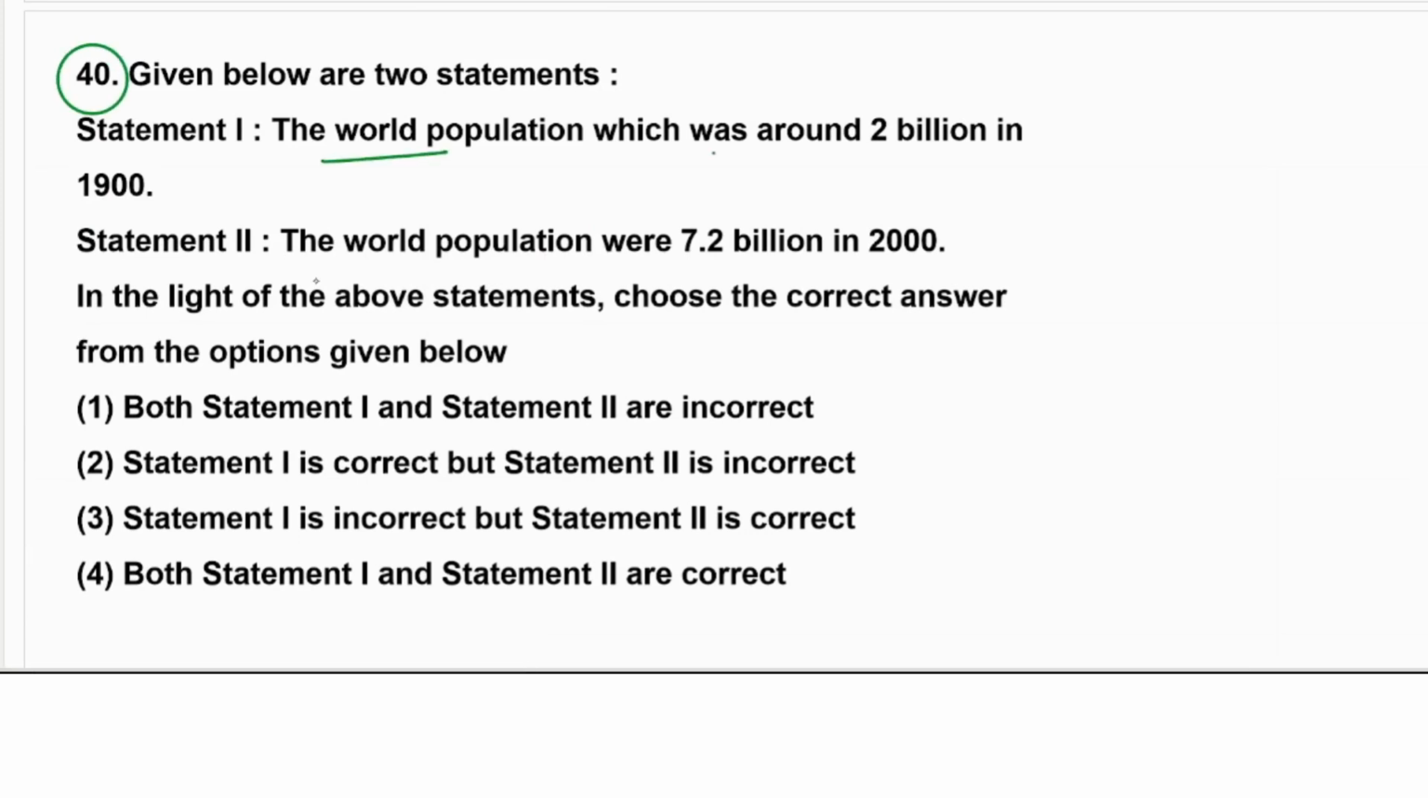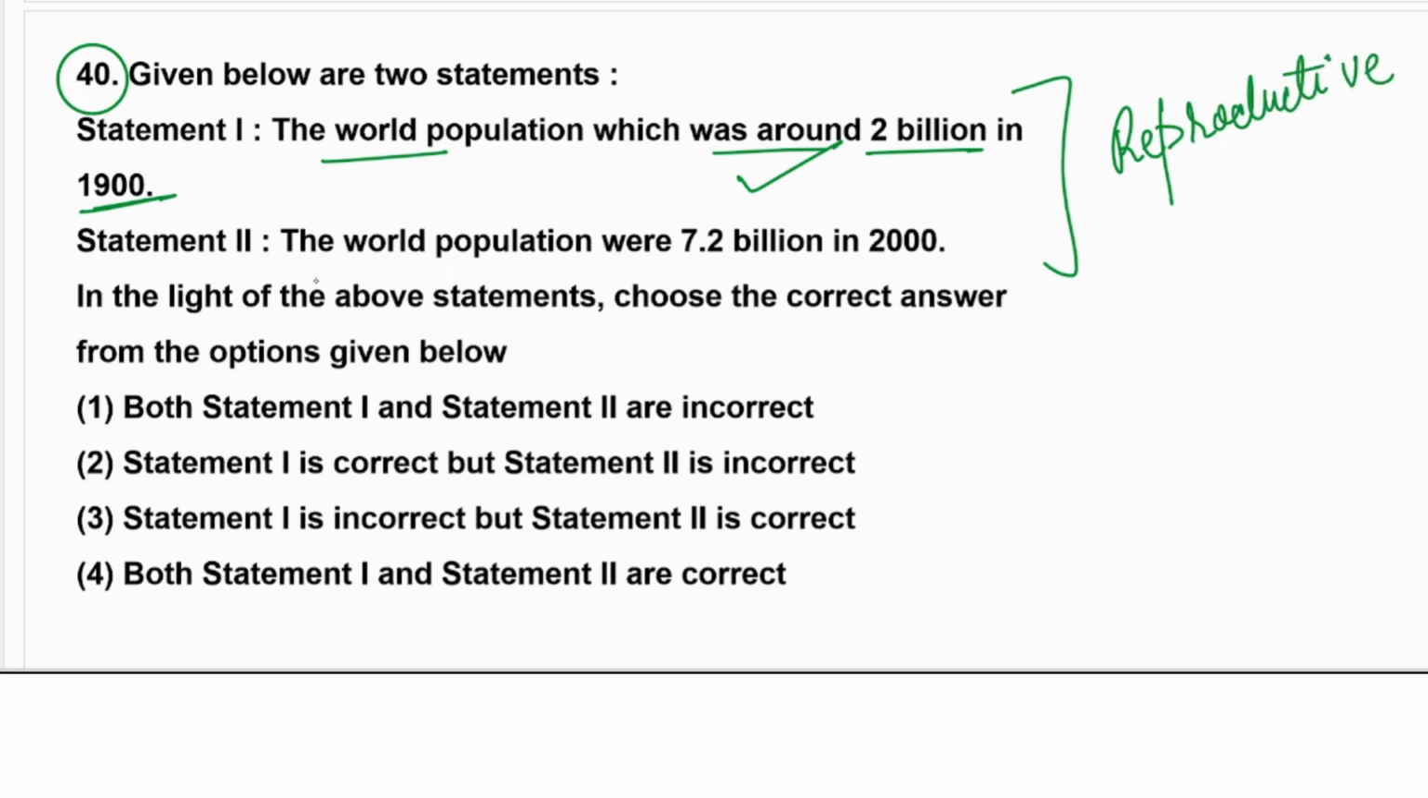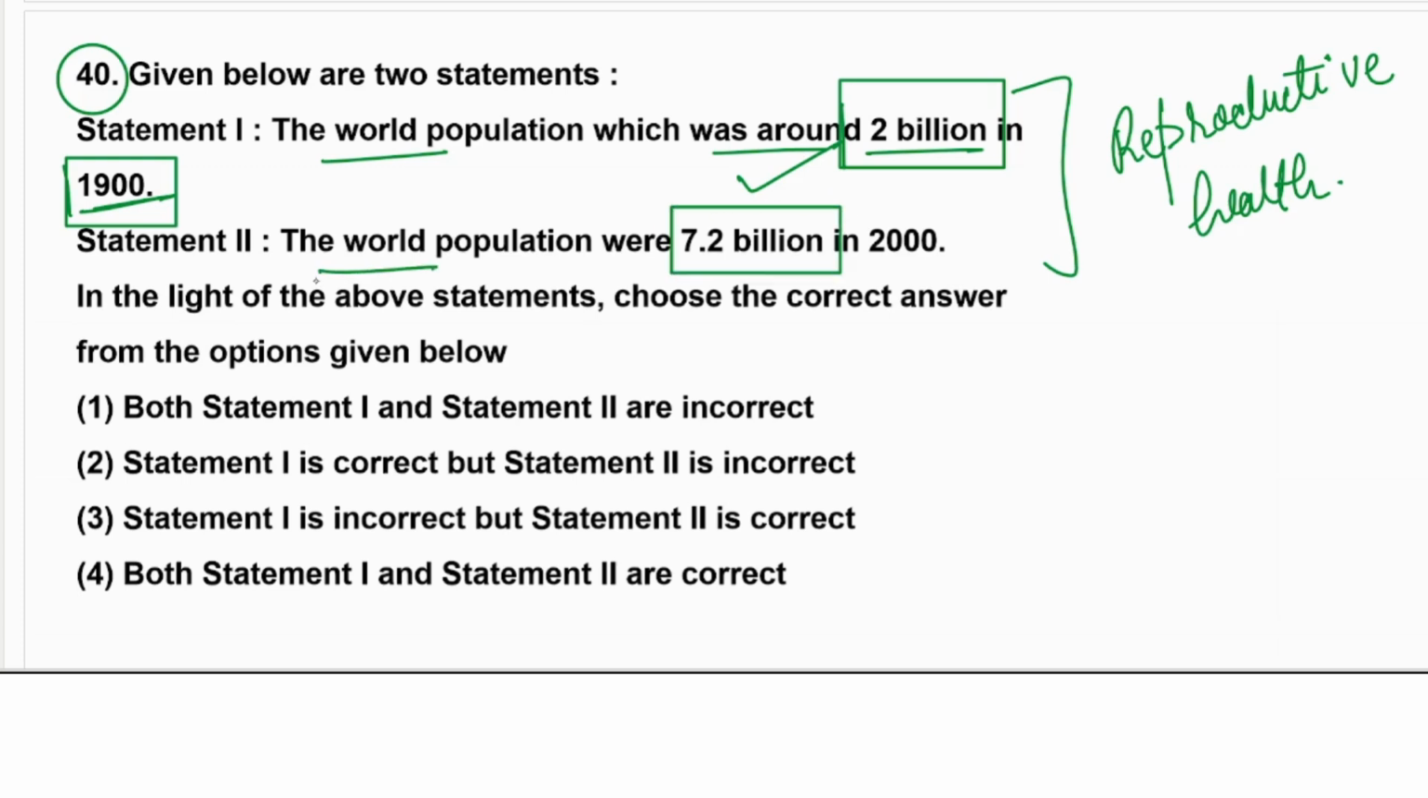The next is question number 40. The statement is the world population, which was around 2 billion in 1900. It was around 2 billion. Okay, so we can say it is correct according to the data from the reproductive health chapter. There only we have seen 2 billion in 1900. So that is correct. And the world population in 2000 was not 7.2, it was 6 billion, right? Okay, in 2000 it was 6 billion, not 7.2. So it is incorrect. So statement 1 is correct and 2 is incorrect.